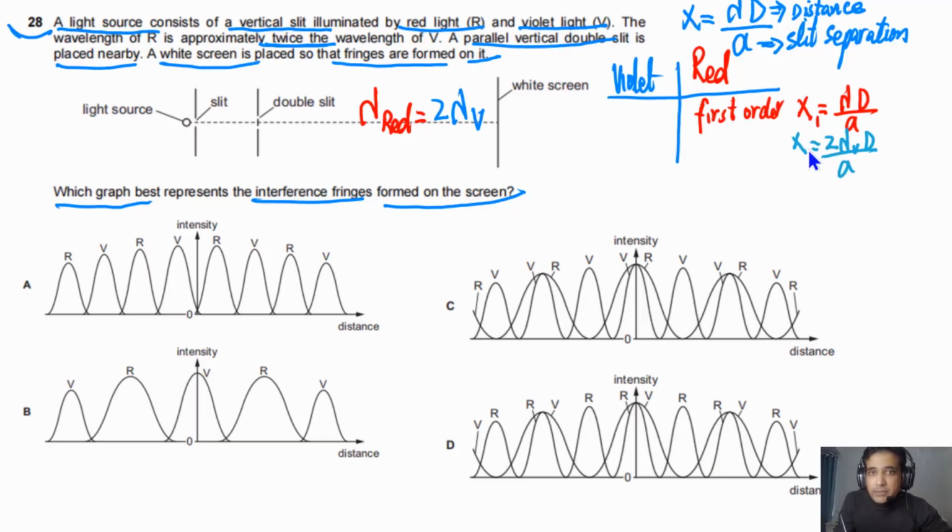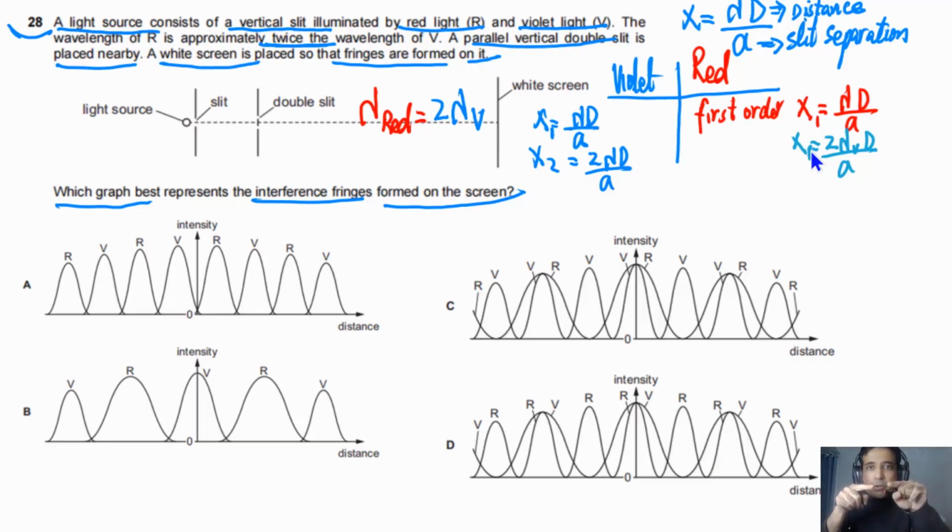Now if we write down for the violet light, the first order, we can say x1 will be equal to lambda capital D divided by A. This will be the first order. And the second order fringe will be equal to 2 times lambda capital D divided by A. Now if you compare this x2 with x1, they are the same. So it means where we see the second order fringe of violet, at the same place we will see the first order of red. So this is what this is telling us.